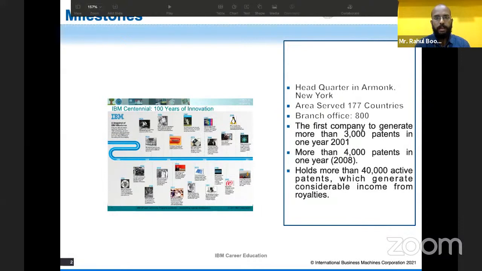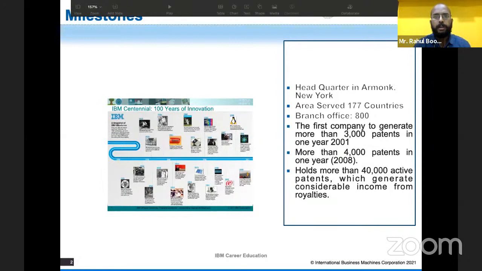IBM has a lot of achievements throughout this past century. Today, being a technological giant, it has to keep updating itself. So in the current data revolution, IBM has developed an artificial intelligence called IBM Watson. And there are 70 plus software products available on IBM Cloud, which are being used by many IBM customers, which are large and medium organizations.